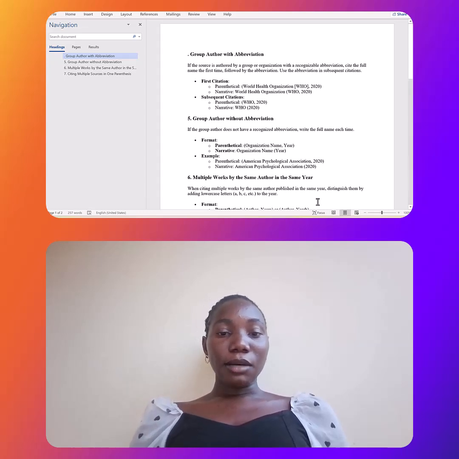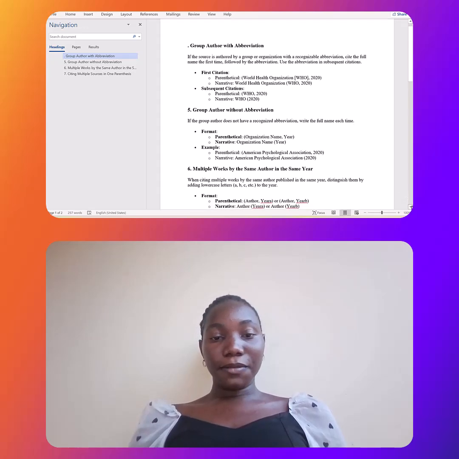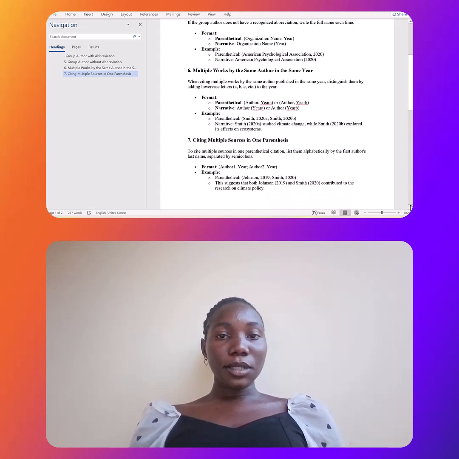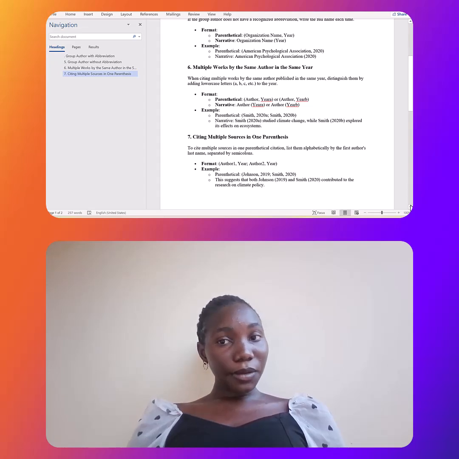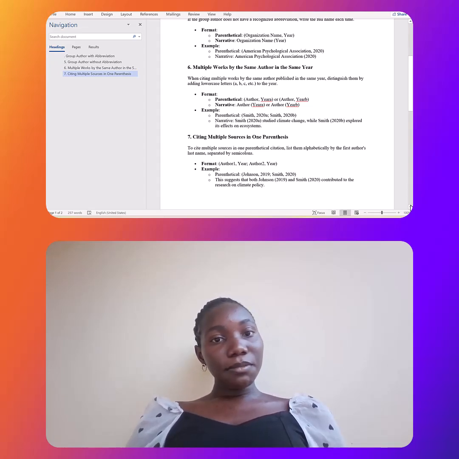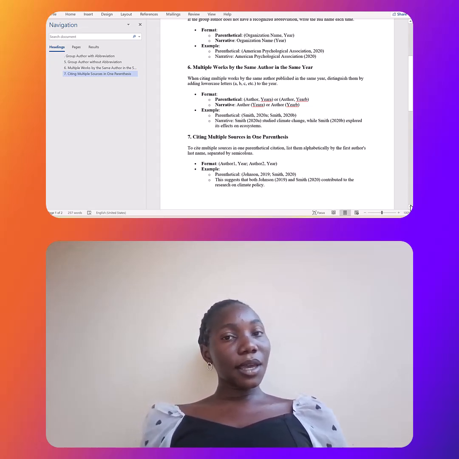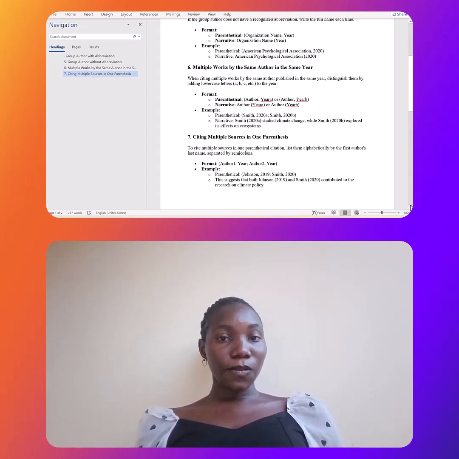And then how about when you have multiple works by the same author in the same year? When citing multiple works by the same author published in the same year, distinguish them by adding lowercase letters such as a, b, c, and so on to the year.